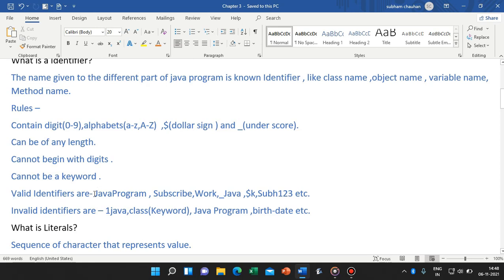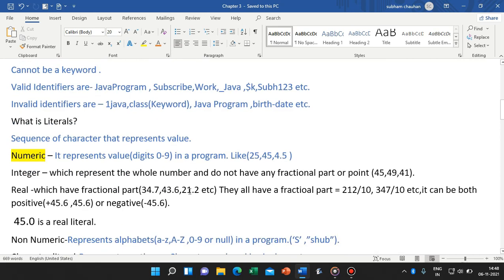These are the valid identifiers. You can see examples like your Java program, work Java. Invalid identifiers are also given. You have to read them. It is also given in your textbook.